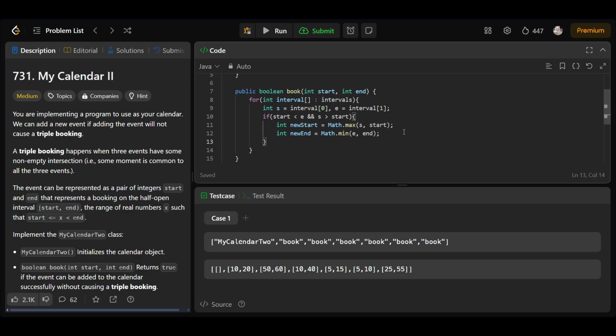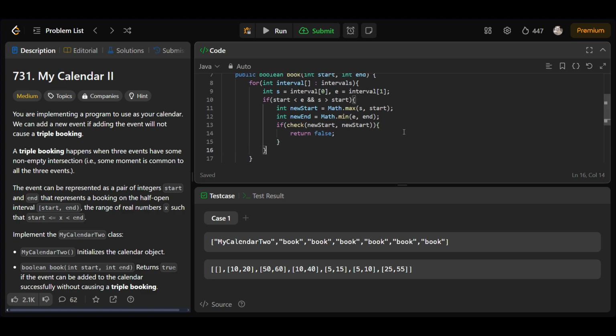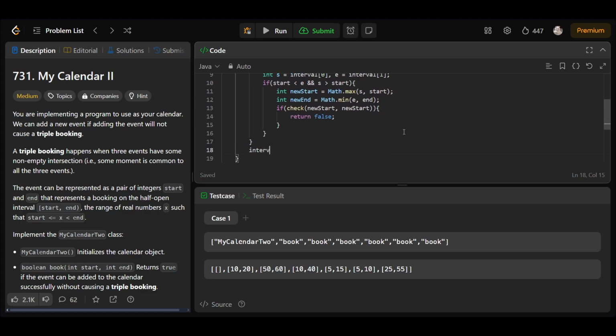In this if check only, we'll be checking with the new start and new end. Basically this check function will tell us if it's possible to do a triple booking or not. We'll be returning false in this case, else I'll have to update my intervals. So intervals dot add new int of start comma end. And at the end let's just return true.